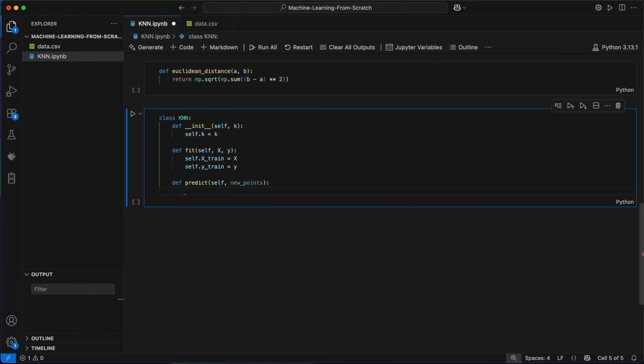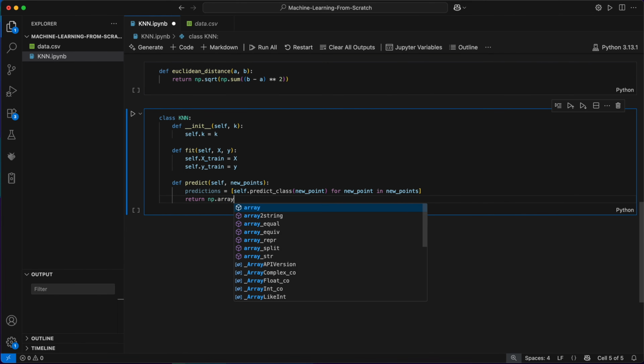So inside this method, we'll create a list comprehension stored as predictions that loops over each new point in the array of new points and calls a method I will define shortly called predict class on the current new point. This predict class method will handle predicting the class label for each individual new data point. After collecting all predictions in the list, we can convert it to a NumPy array and return it.